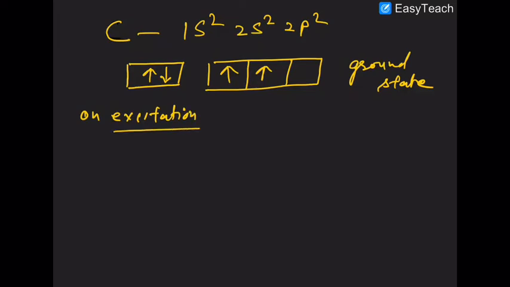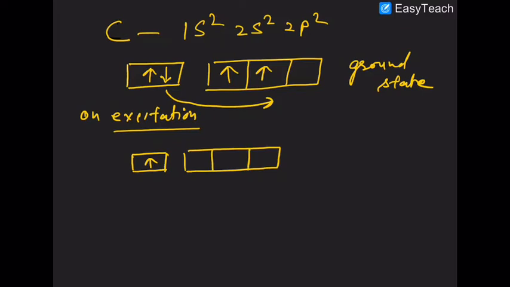On excitation, what will happen? An electron is excited to the higher energy level. So there is one s orbital and three p orbitals.